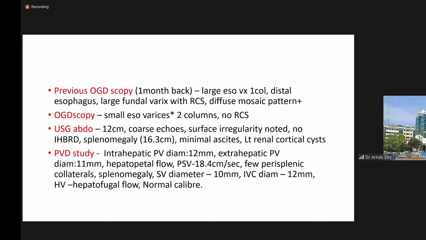Portal vein Doppler study showed intrahepatic portal vein diameter of 12 mm. It was hepatopetal flow. Peak systolic velocity was 18.4 centimeter per second. Few perisplenic collaterals, splenomegaly, and hepatic veins were having hepatofugal flow with normal caliber.